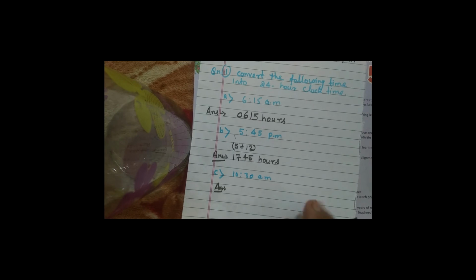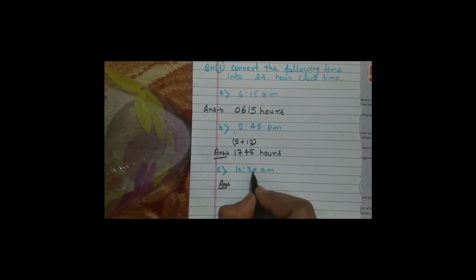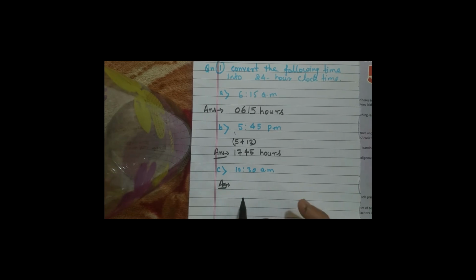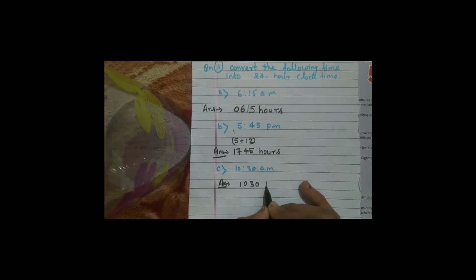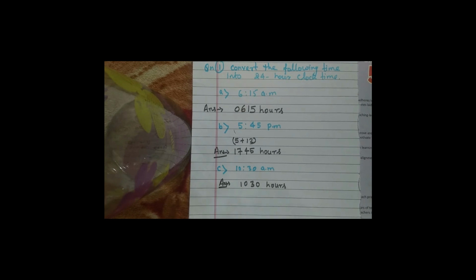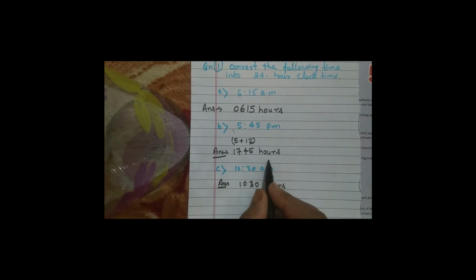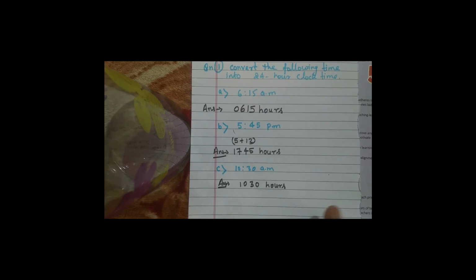Okay? Already you are having a 4-digit number here. See? 1, 2, 3, 4. So no need to do anything. Only simply copy it. Hours. Is it clear, students? I hope it is clear for you. Simple, if AM is written, copy down and then replace AM with hours. That's it.